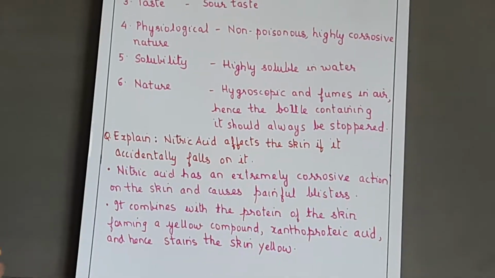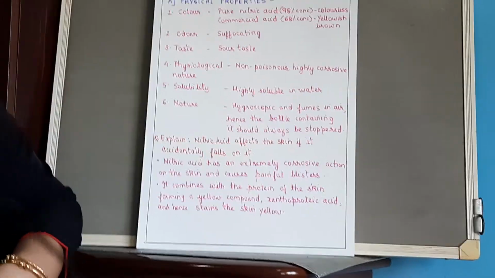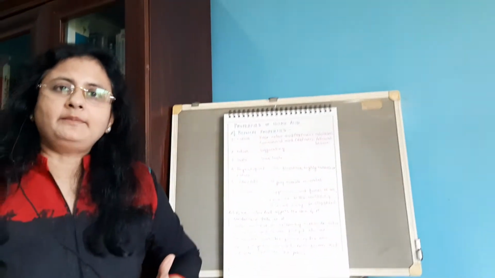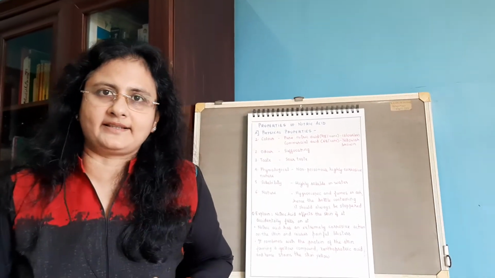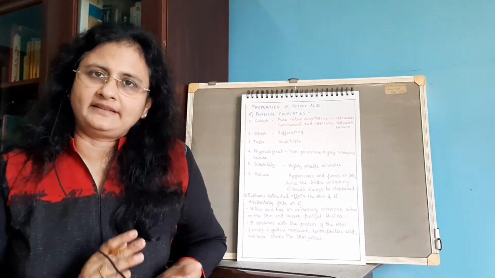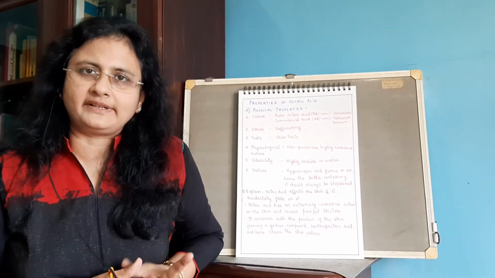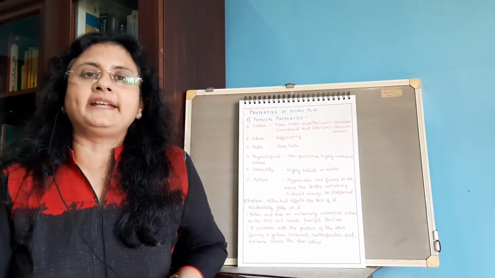Now coming to the chemical properties of nitric acid. Under chemical properties, we are going to discuss the stability of nitric acid. You have to understand that pure nitric acid, which is 98%, is seldom used, rarely used. Why is that so? Because it has a tendency to undergo decomposition.